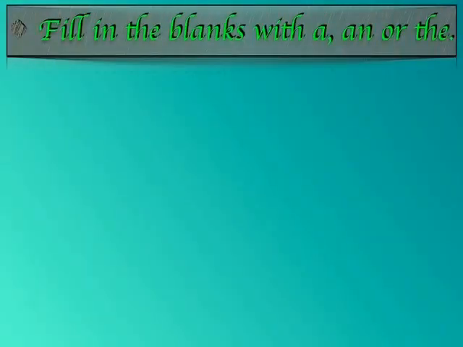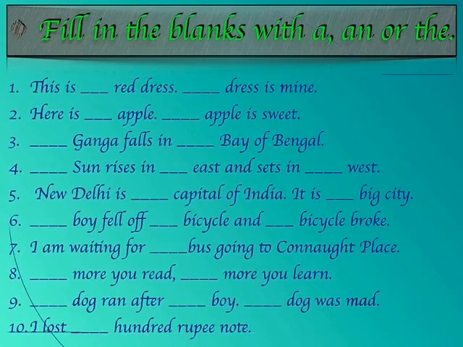So here there is an exercise related to the articles a, an, or the. We have to fill in the blanks with a, an, or the. Let's see the first one. This is a red dress. The dress is mine. In the first one, we are going to use article a because we are not specific about the dress.